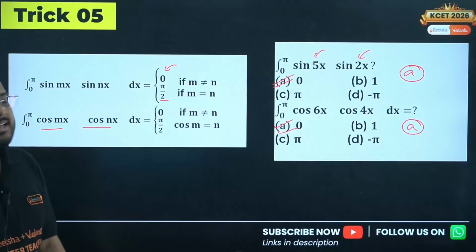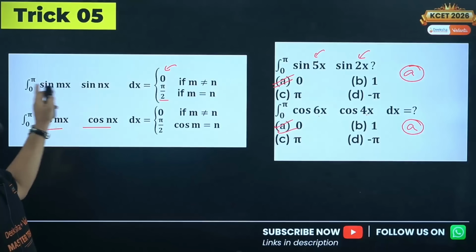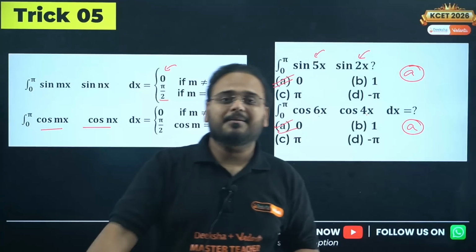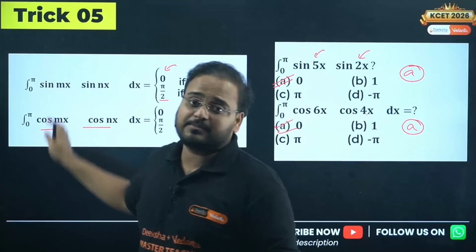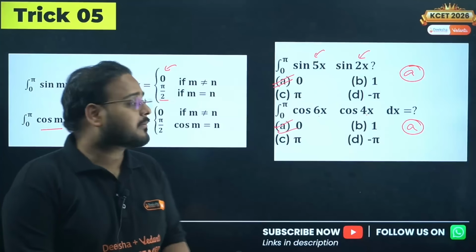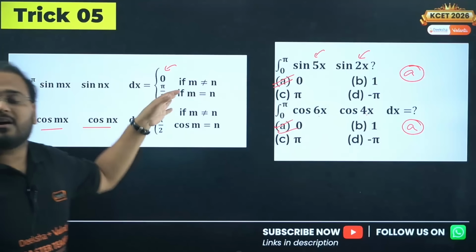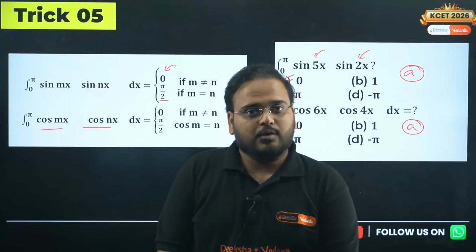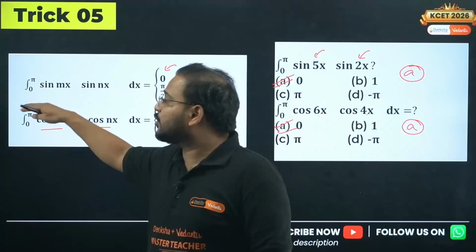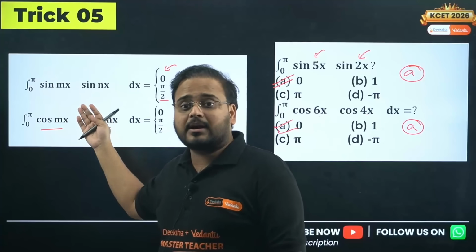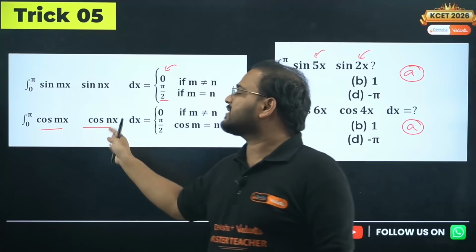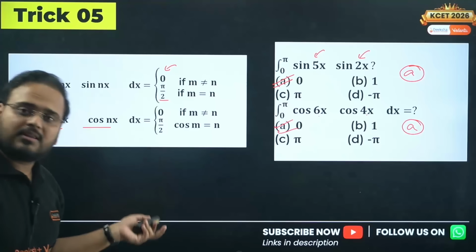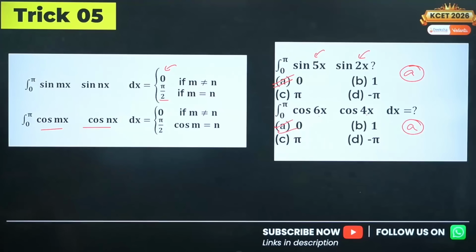Makes sense, guys? Yes. Properties: if you have sin mx, sin nx from 0 to pi, answer is pi by 2 if m and n are equal, and 0 if they are not equal. But remember, the limit has to be the same. You cannot say, sir, the question came for 0 to pi by 2, we applied this trick and got the wrong answer. Of course you'll get the wrong answer. To apply the trick, you have to use the whole statement: 0 to pi, sin mx sin nx, or cos mx cos nx. If equal, then pi by 2; not equal, then 0.